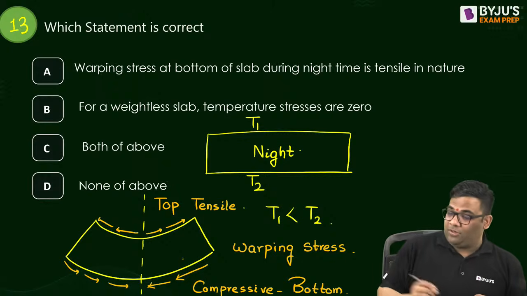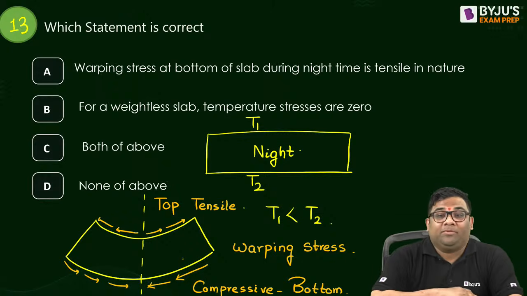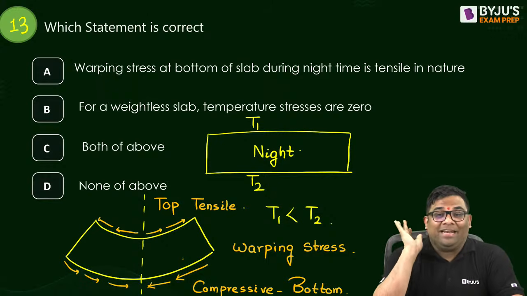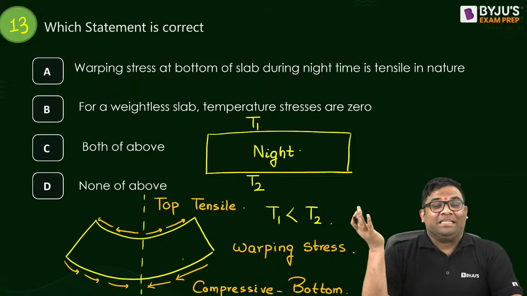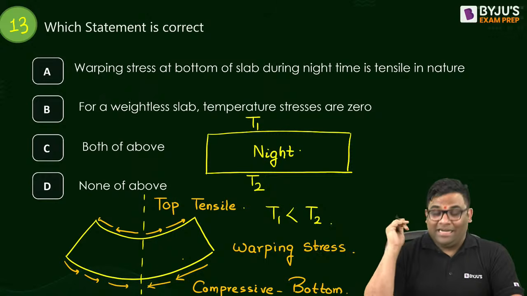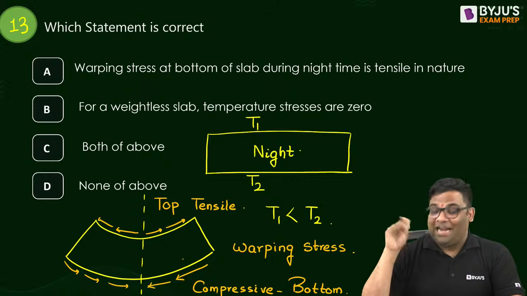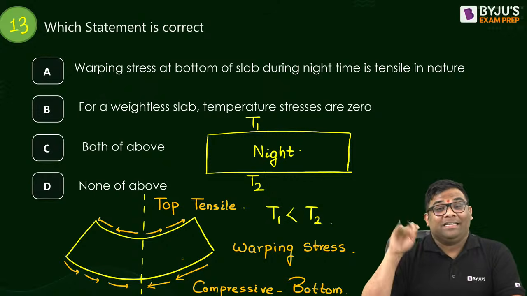Understood this concept or not? Everybody understood this concept or not? Students get confused in this. So I tell what, जो दिखता है वो है नहीं. I give this logic that जो दिखता है वो है नहीं. It looks like the warping stress at top is compressive, but actually it is tensile. And at bottom it looks like tensile, but it is compressive.